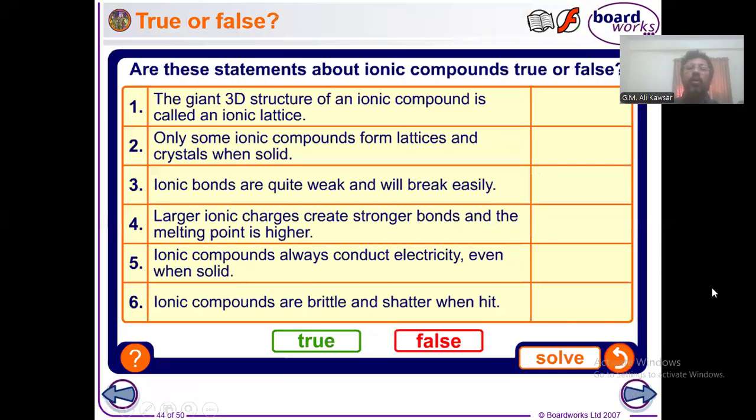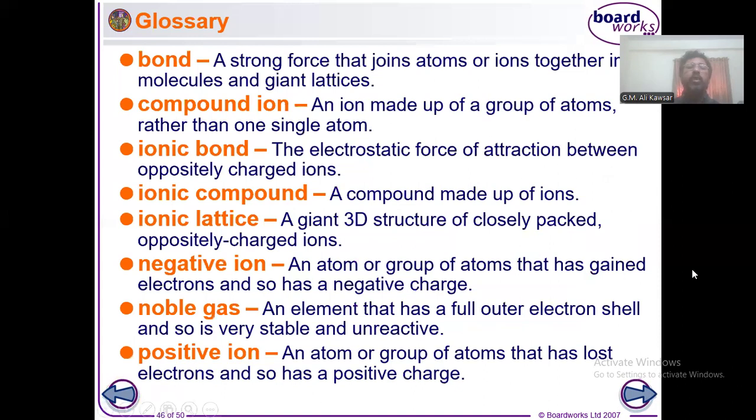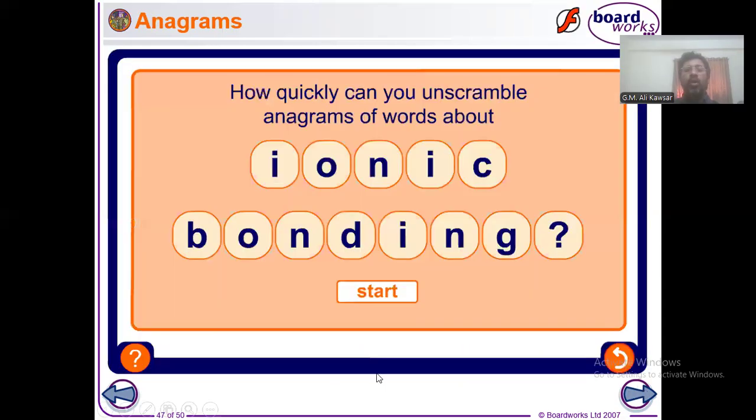Well, so we have finished the chapter topics. There are some topics which will be very important for you. You can take a note of these topics like what is bond, compound ion, ionic bond, ionic compound, ionic lattice, negative ion, noble gas, positive ions, and all. And that's all of ionic bonding.